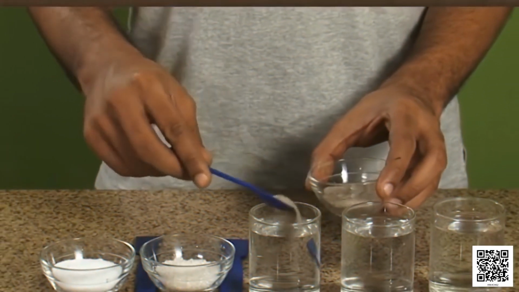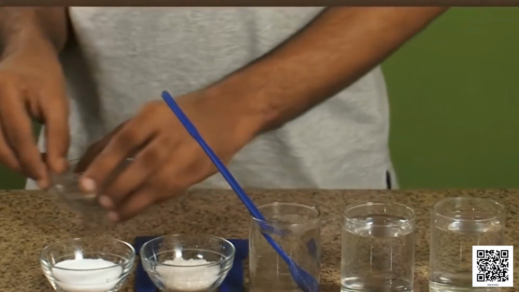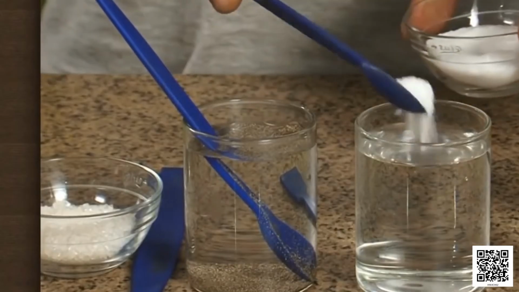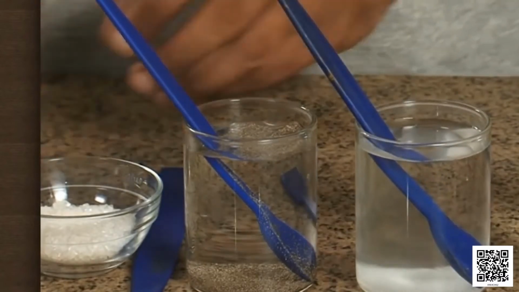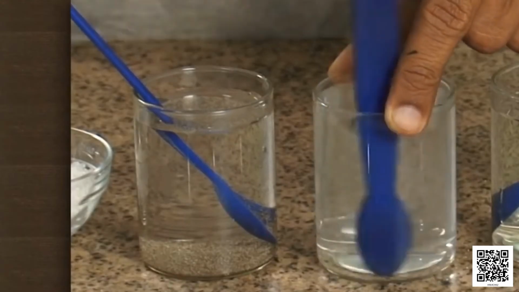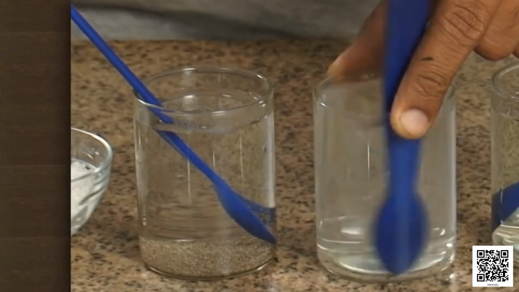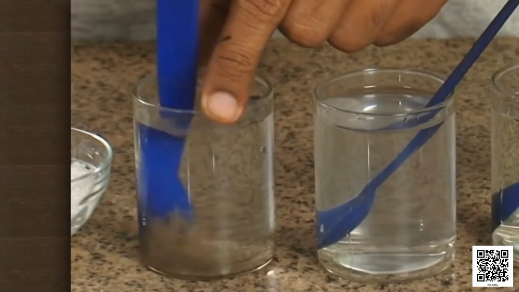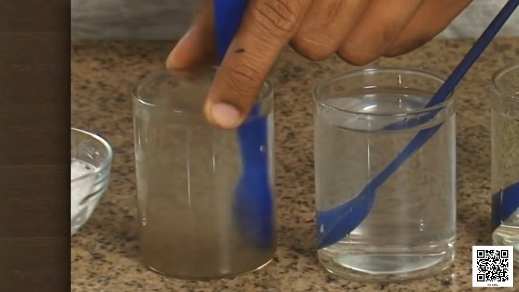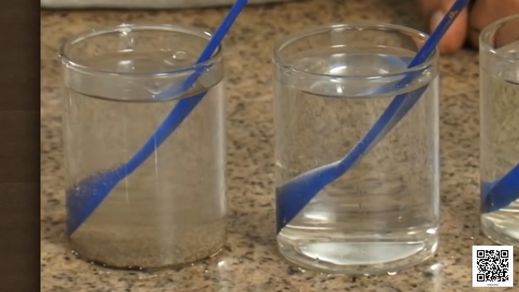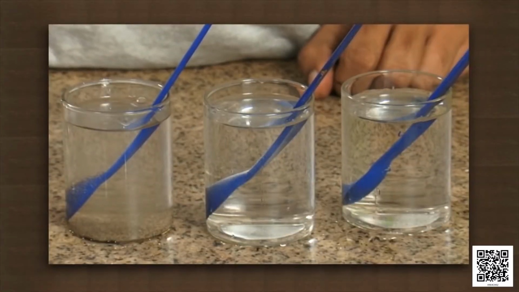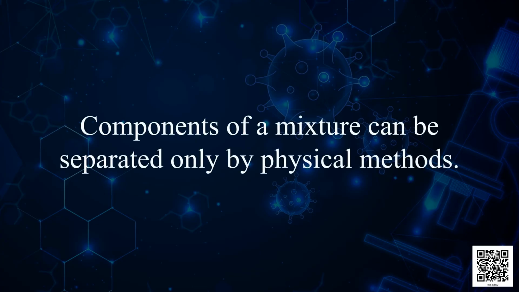Students, we may categorize the substances present around us in two categories, pure substances and mixtures. Pure substances are those which are made up of only one type of particles. Mixtures are made up of two or more pure substances or compounds. These substances are chemically different and cannot undergo a chemical reaction. The properties of the mixtures are due to the substances or compounds which constitute the mixture. Components of a mixture can be separated only by physical methods.